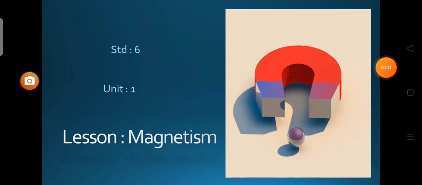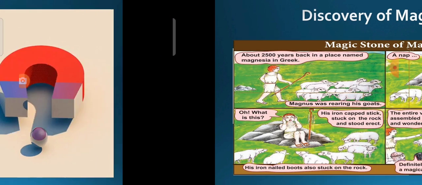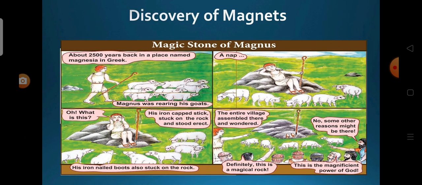Good morning, dear students. Now we see Standard 6, Unit 1, Magnetism. Now we see about the discovery of magnets.